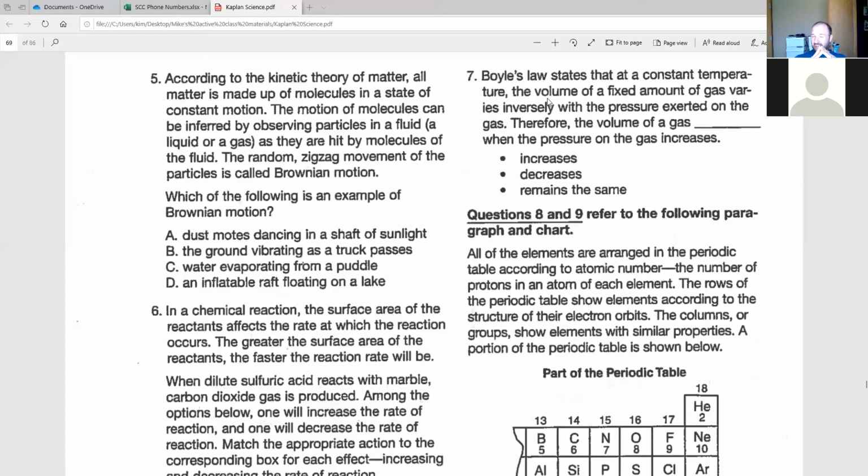But you can with a gas. And the thing that changes and manipulates volume with gases is pressure. If you have a lot of pressure, you can squeeze that gas down to a smaller volume. Or if you let off the pressure, the gas will expand.